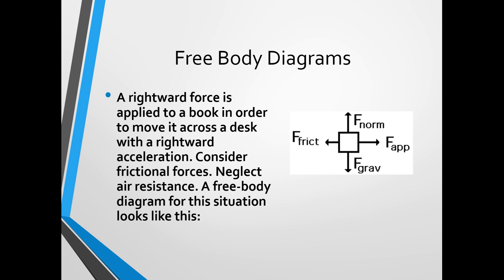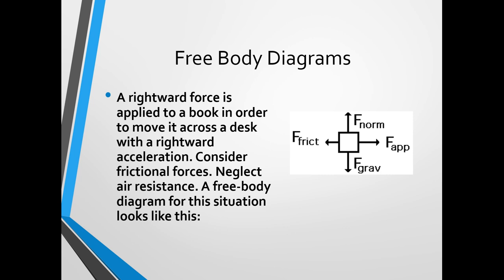Discussing free body diagrams, we're going to use these a lot in chapter 2. A rightward force is applied to a book in order to move it across a desk with a rightward acceleration. Consider frictional forces. They would be holding it back, so they'd be moving towards the left. If we neglect air resistance, a free body diagram for this situation would look as pictured.